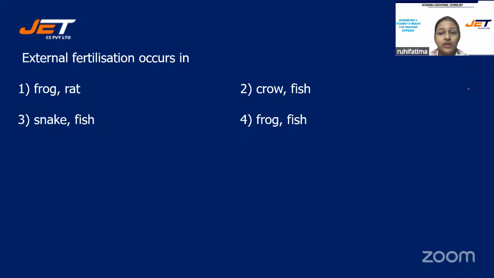Come on, students. External fertilization occurs in frog and rat, crow and fish, snake and fish, or frog and fish. The correct answer for this question is option number 4, frog and fish. Those who have selected option 4, they all are correct. Well done, students.